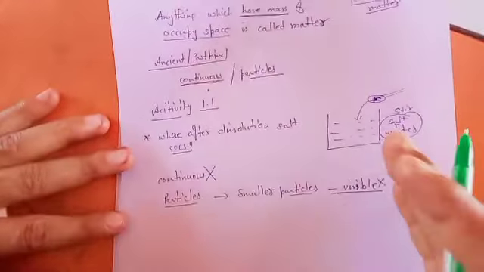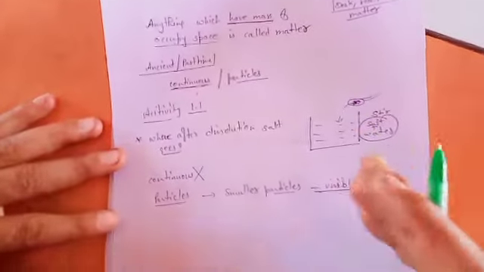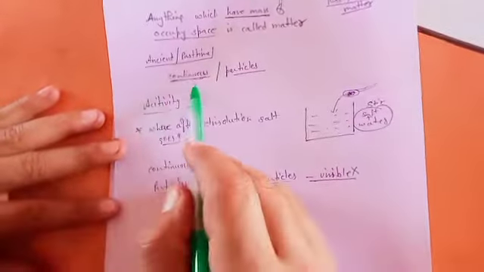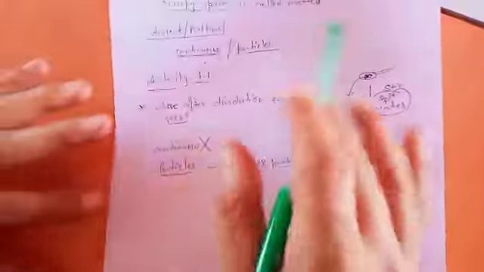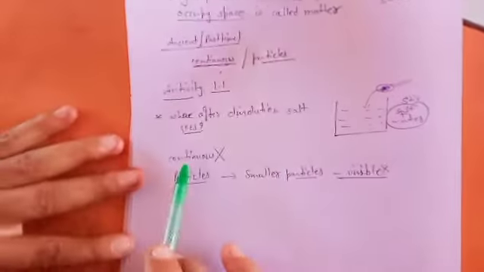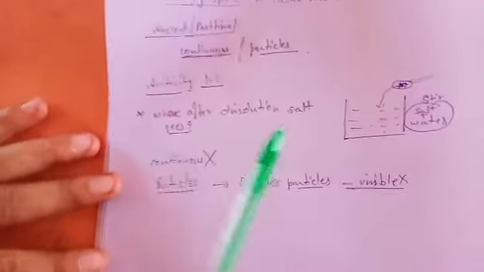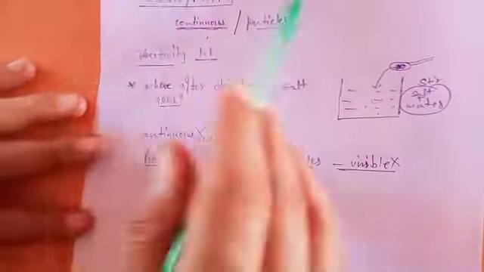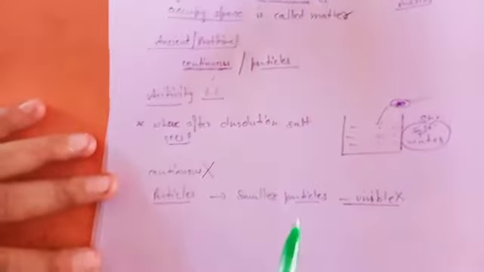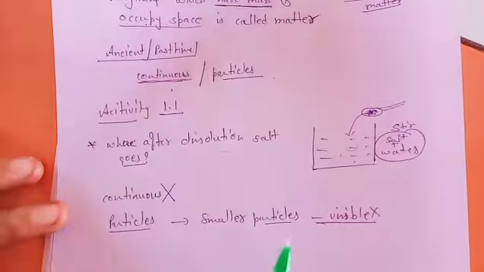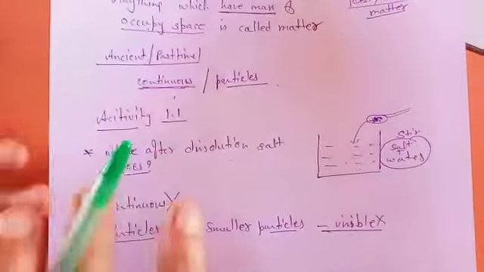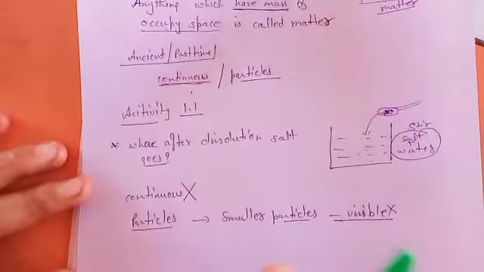So this whole activity is concerned with whether matter is continuous or particulate. This activity proves to us, yes, that water or salt, any matter, is made up of very small particles. So matter is made up of particles. This whole activity is concerned with the same thing.